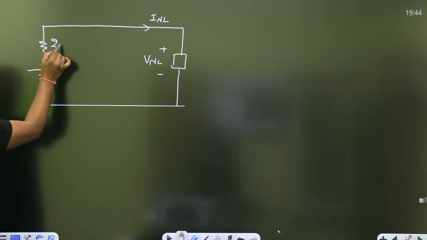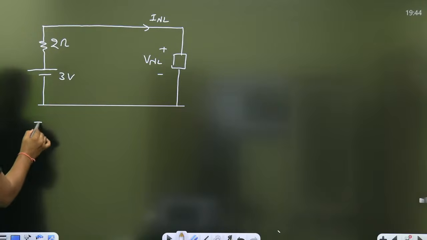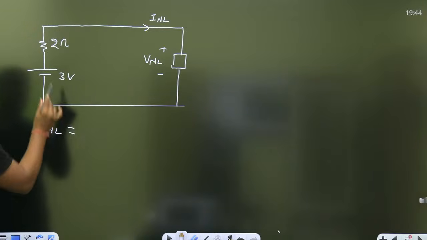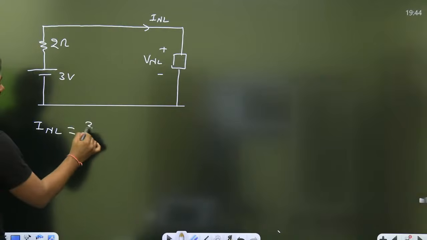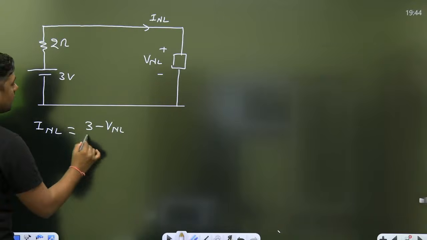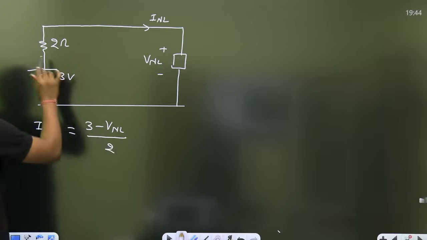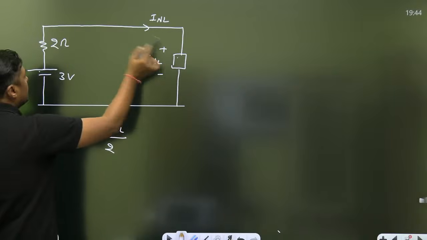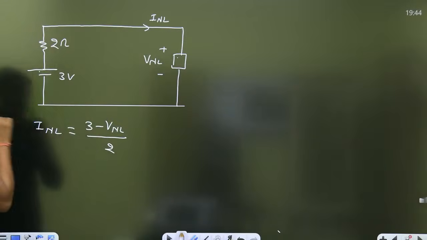This is the 2 ohm. This is the 3 volt. What is the INL equal to? INL is nothing but 3 minus VNL upon what? 2. Simple. This is the voltage 3 volt. This is the voltage VNL. 3 minus VNL upon what? 2. That is the INL.